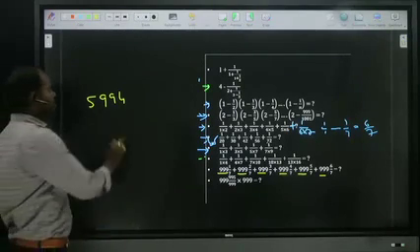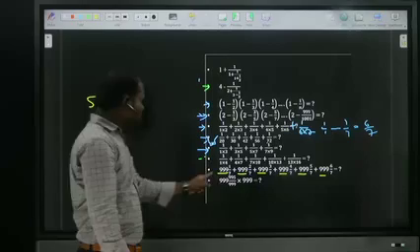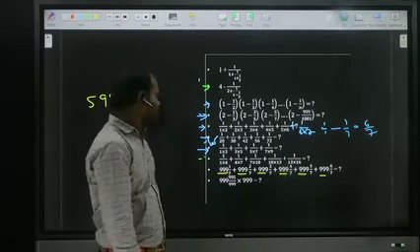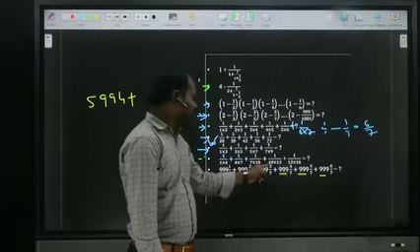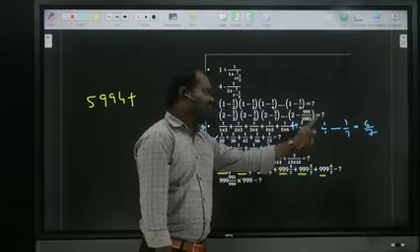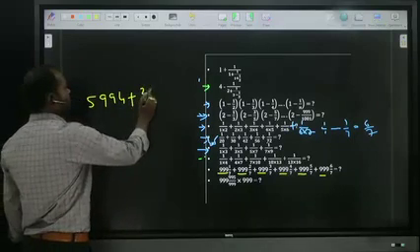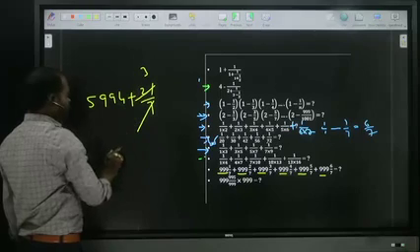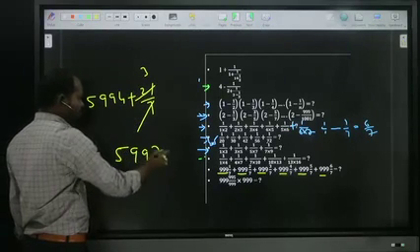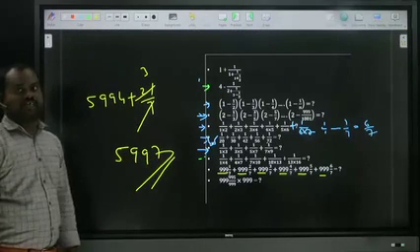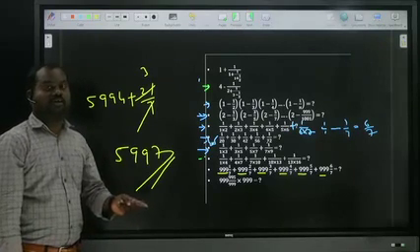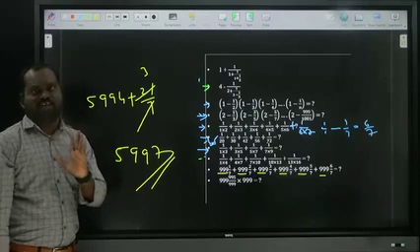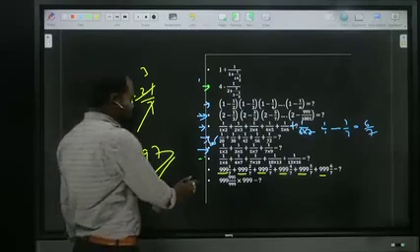That is finished. Now add the fractions. All the denominators are same. When all the denominators are same, directly go to the numerators. 1 plus 2, 3. 3 plus 3, 6. 6 plus 4, 10. 10 plus 5, 15. 15 plus 6, 21. 21 by 7, 3. 5994 plus 3, the answer is 5997. Not 2997, 5997 is the answer. Already said, in mixed fractions, first add the normal numbers, then go to the fractions. Is it clear?